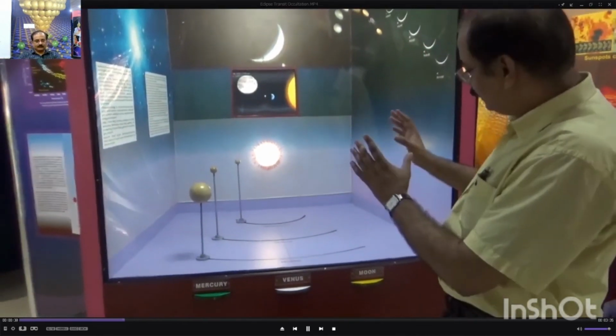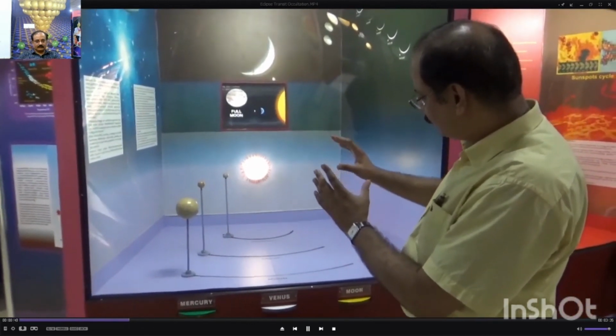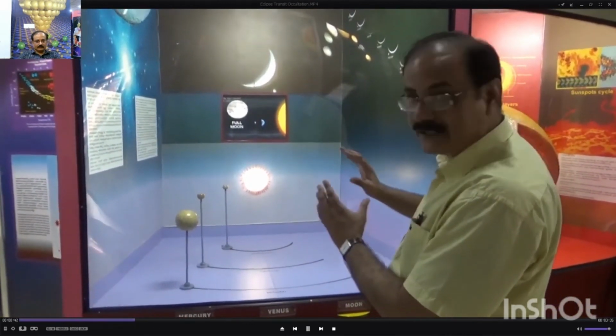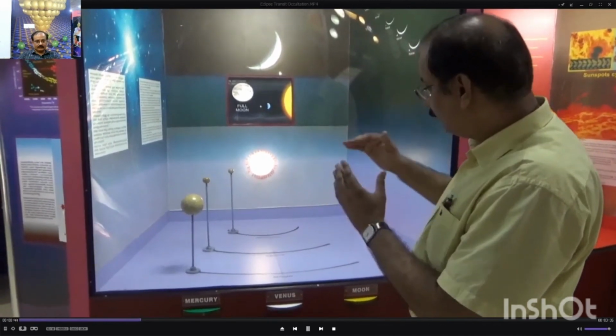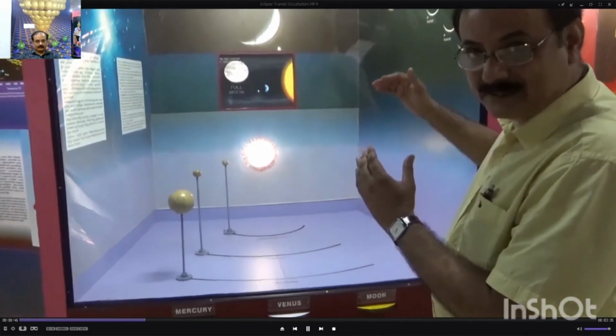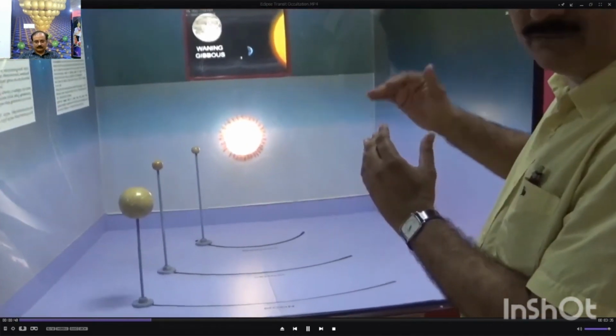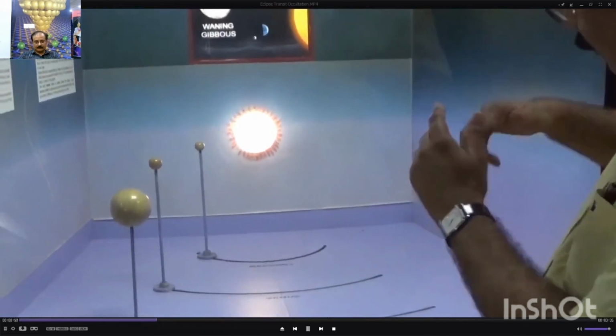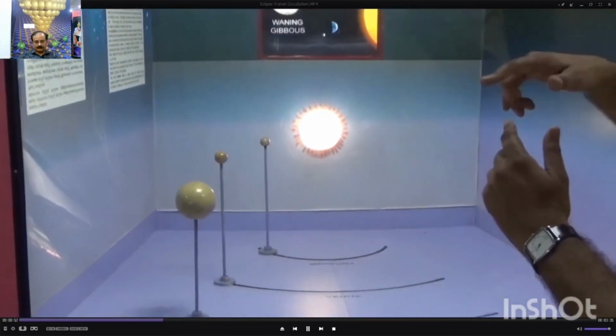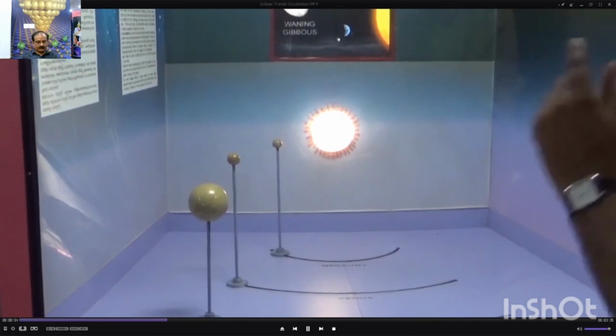Now how does an eclipse occur? An eclipse occurs when the moon obstructs our view of the Sun directly. The moon comes in between Earth and the Sun, and the moon should also be at one of its nodes, the orbital intersection of the moon's orbit and the Earth's orbit around the Sun.